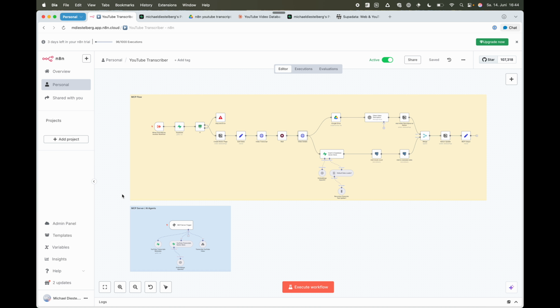In this video, I'm going to show you how you can create your own AI agent with N8N. That agent will be able to transcribe YouTube videos and add those transcripts to a vector store, so you can use the MCP protocol and any AI client that supports it to ask questions about the contents of those videos. That way, you can treat those videos as a knowledge base that grows over time and has all the knowledge that you gathered through YouTube, which also includes podcasts that you might have viewed over there.